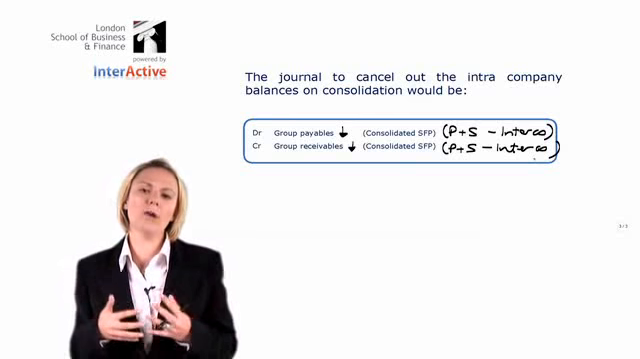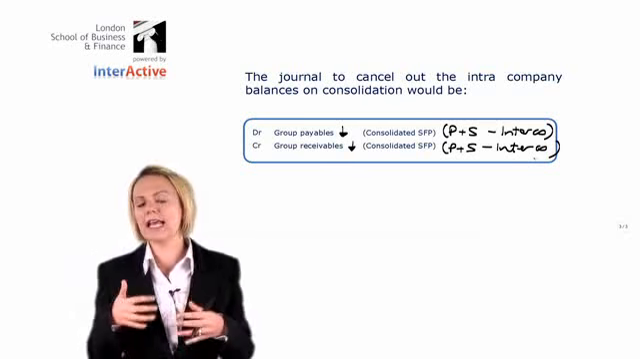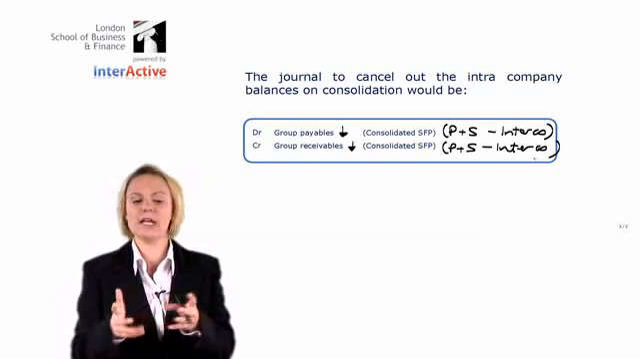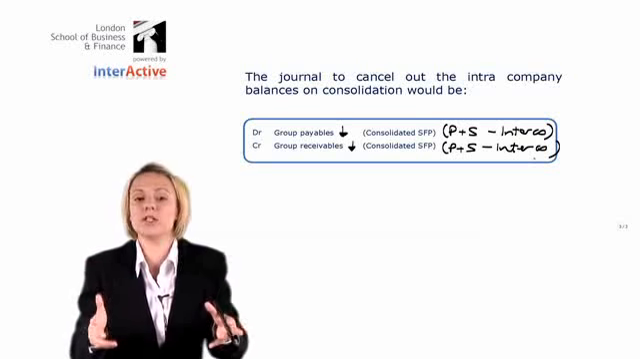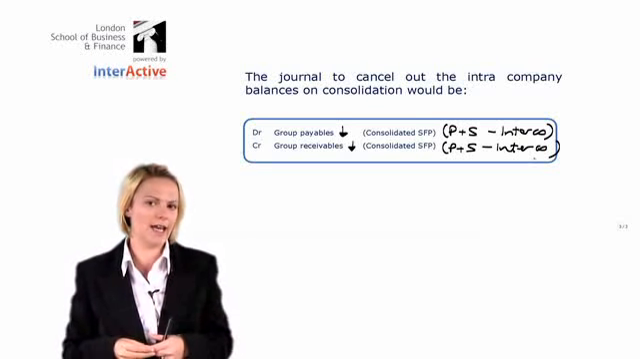Okay, so what we'll have a look at in the next session then is if the selling company makes a profit to the receiving company. So let's say the parent sells goods to the subsidiary, but the parent makes a profit on those goods. We'll see that in the next session.